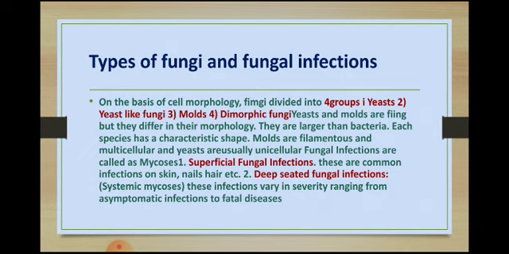On the basis of cell morphology, fungi are divided into types called yeast, yeast-like fungi, mold, and dimorphic fungi. Yeast and mold are fungi, but they differ in morphology. They are larger than bacteria and have characteristic shapes. Molds are filamentous and multicellular, and yeasts are usually unicellular.